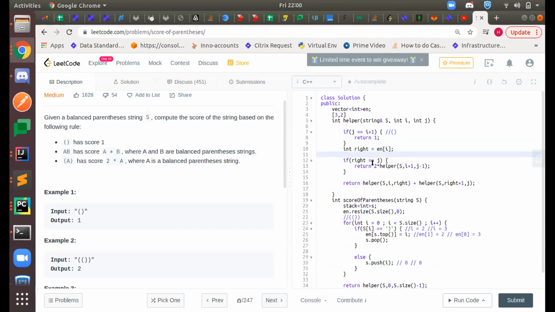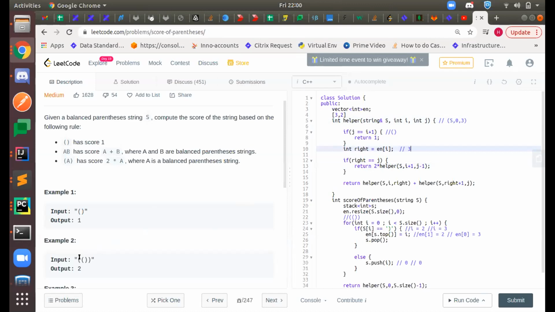Then I make this call, starting with s, 0, 3. My right of 0 would be 3.